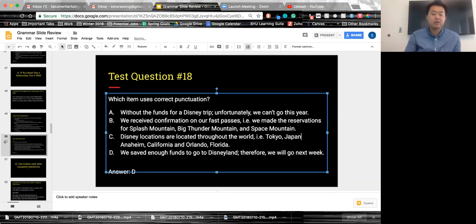So it's between B or D. B is actually wrong because if they just changed the comma after fast passes to a semicolon, it would be correct, because that is a complete sentence, or an independent clause, right there. Let's look at D. We saved enough funds to go to Disneyland; therefore, we will go next week.